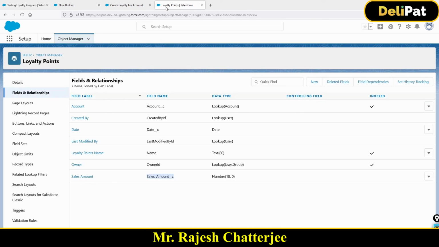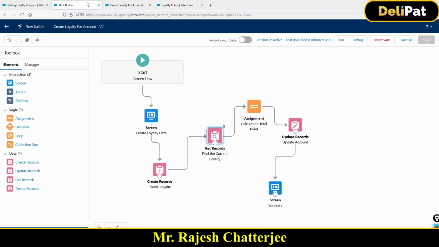Amazing. This is how Flow helps us to create, update, or get the records, these three things. And I'm going to show you in the next video how to delete records as well. This is also very easy, and we do all these operations with the Flow.